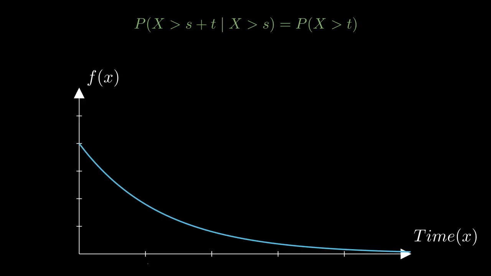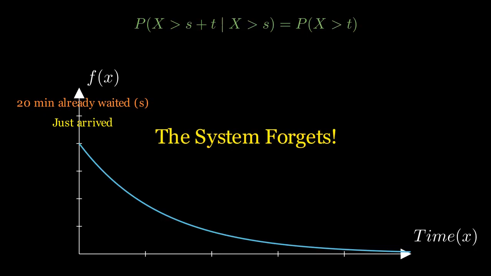Now let's address the star of the show, the memoryless property. In formal terms, a random variable X is memoryless if the probability that X exceeds s plus t, given that it has already exceeded s, is exactly the same as the probability that X exceeds t from the very beginning. Mathematically, P(X > s + t | X > s) = P(X > t).